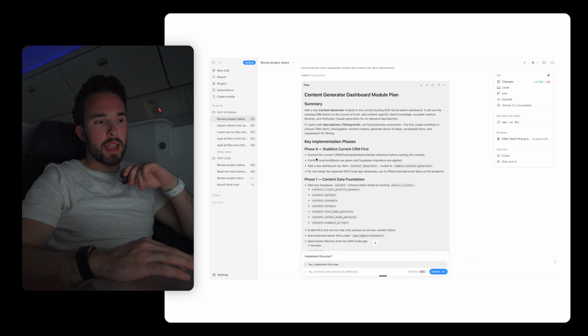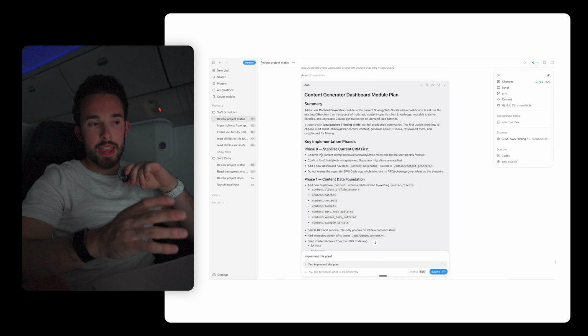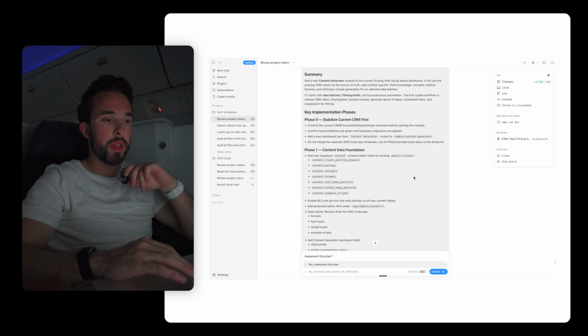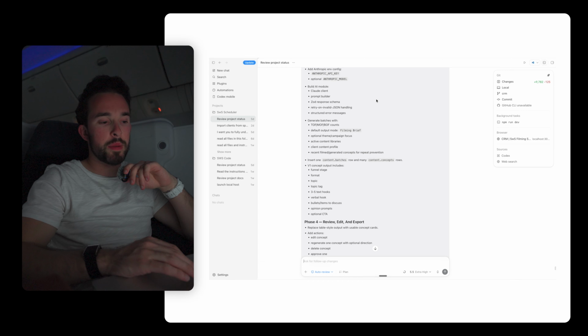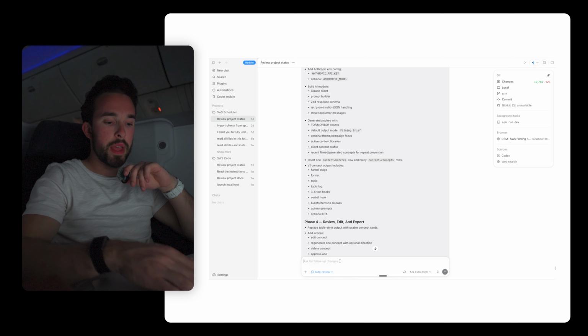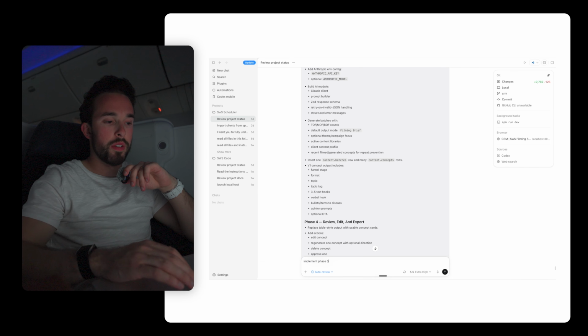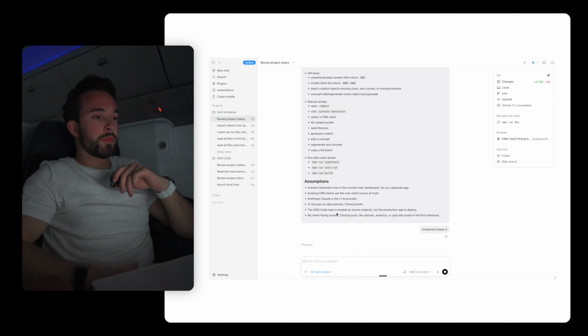So for phase 0, it's asking to commit or save the current stuff that I've already built, which totally makes sense. Confirm the local test migrations are applied. Add a new dashboard for content generator. Yep. Do not merge the separate code app. Yep, that's right. Without reading all this, I'm just going to tell it to implement phase 0. And now we just wait.